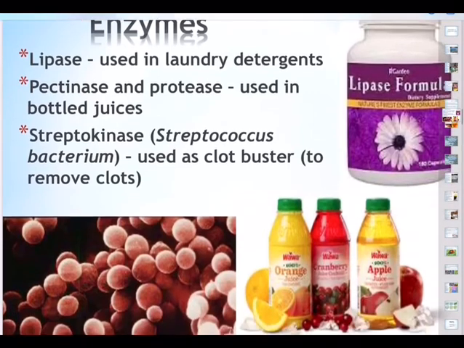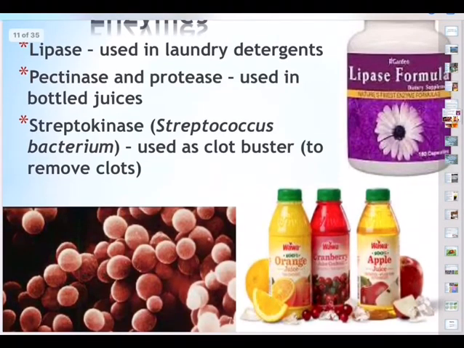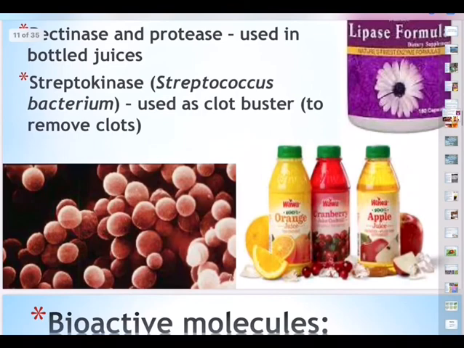So lipase, it is used in laundry detergents so that the cloth will become stiff. So lipase is used. Pectinase and protease used in bottled juices so that it acts as preservatives in all the juices. These fruit juices, this will be there, pectinase and protease. And then streptokinase, this is coming from Streptococcus bacterium. It is used as clot buster to remove clots.